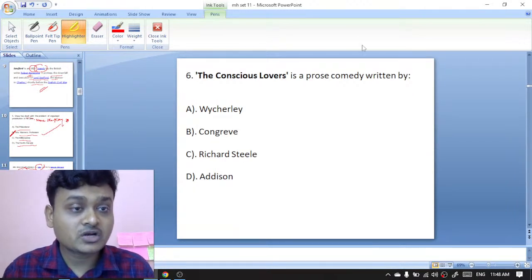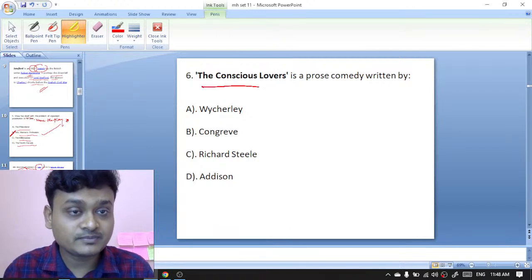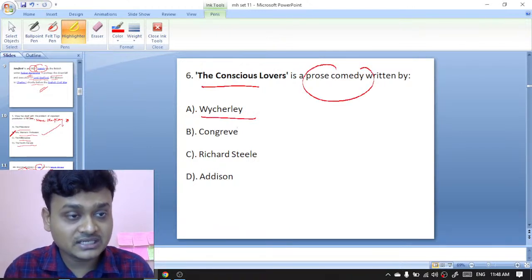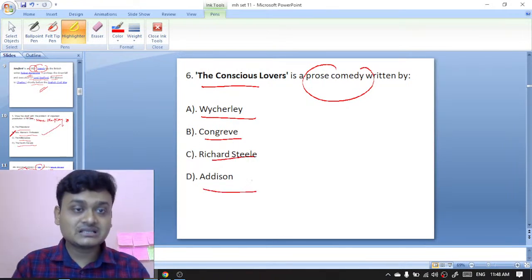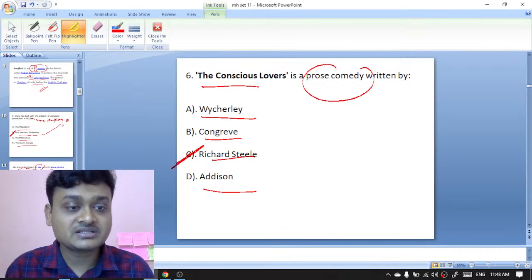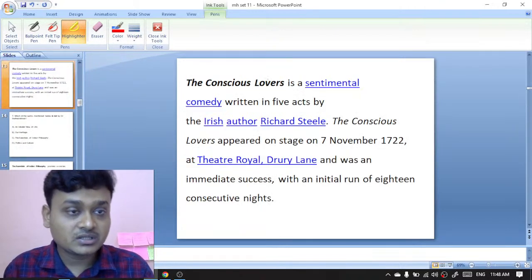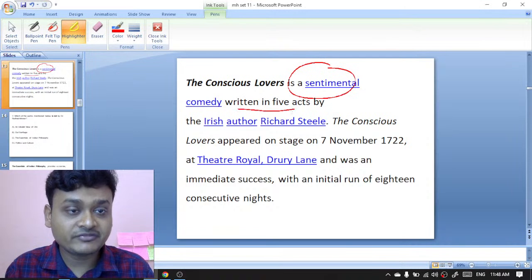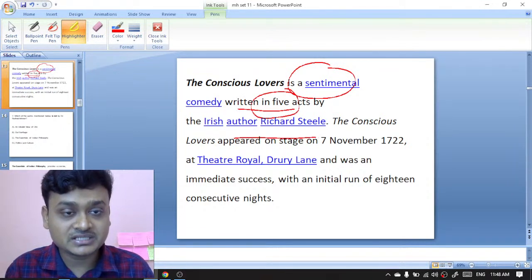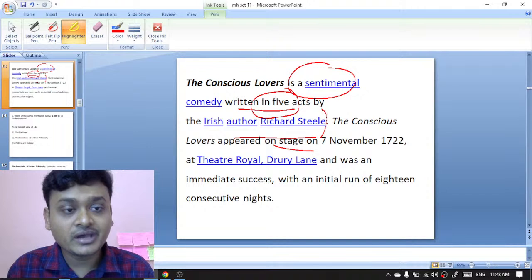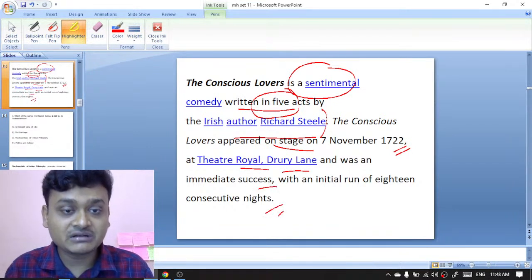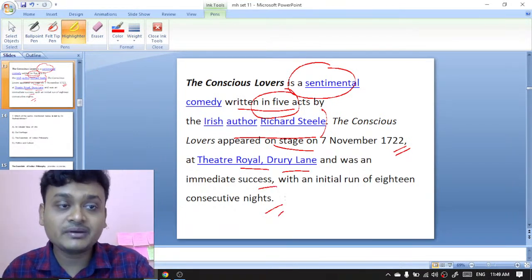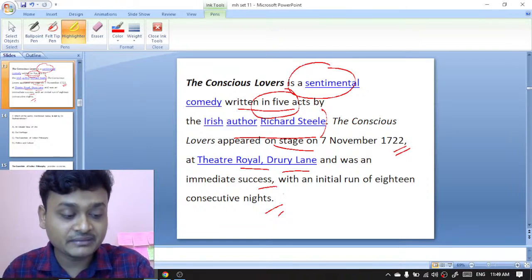Next question: The Conscious Lovers. The Conscious Lovers is a prose comedy written by Richard Steele. It is a sentimental comedy in five acts by the Irish author Richard Steele, and it appeared on stage on 7th November 1722 at the Theatre Royal, Drury Lane. It was an immediate success with an initial run of 18 consecutive nights. So The Conscious Lovers was written by Richard Steele, and it was a sentimental comedy.